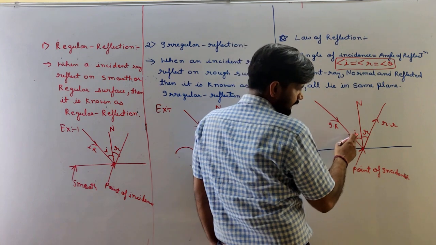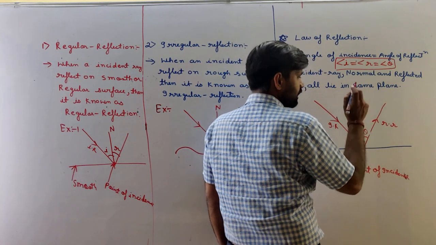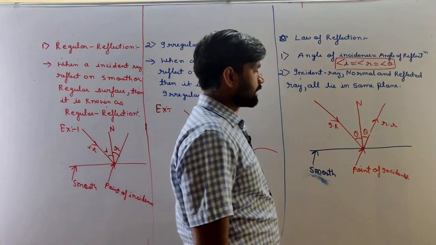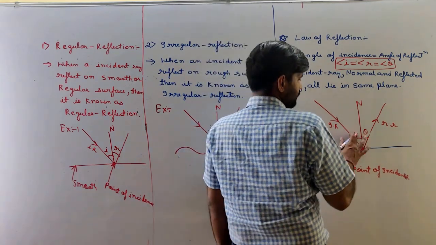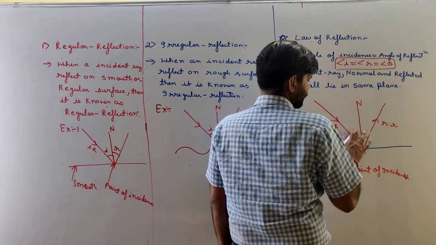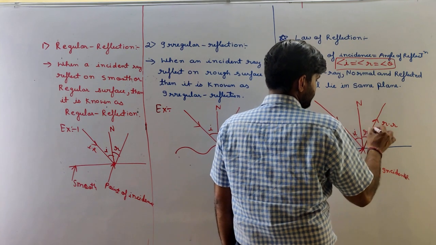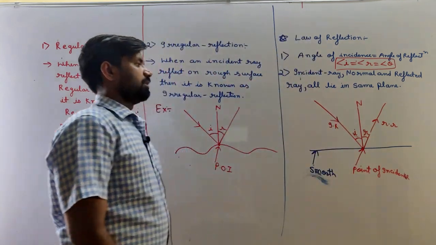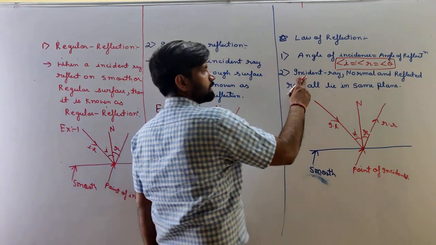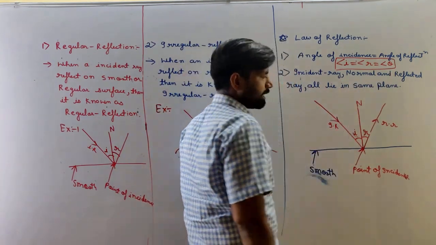If this angle is theta, then this angle is also theta. Understand? So this angle is I, this angle is R. And the second law is incident ray, normal and reflected ray all lie in the same plane.